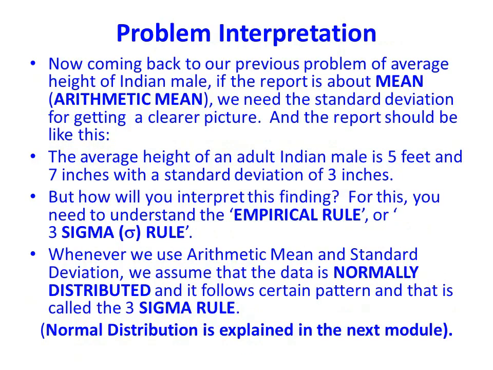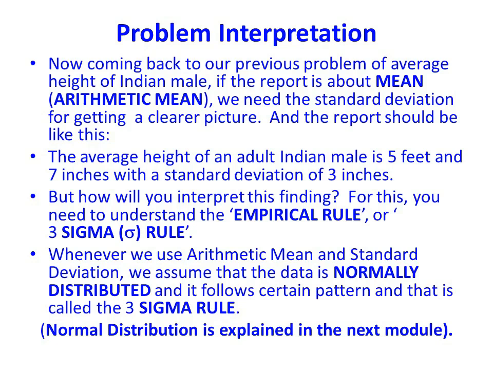Now coming back to our previous problem of the average height of an Indian male, if the report is about the mean, the arithmetic mean, we need the standard deviation for getting a clearer picture. And the report should be like this. The average height of an adult Indian male is 5 feet and 7 inches with a standard deviation of 3 inches. But how will you interpret this finding? For this, you need to understand the empirical rule or 3 sigma rule.